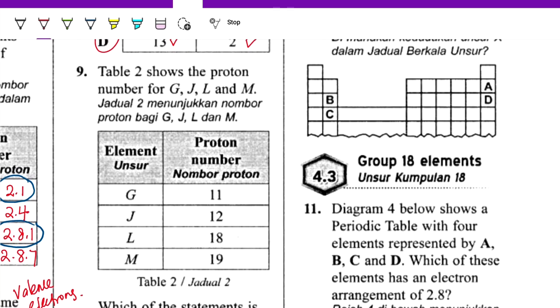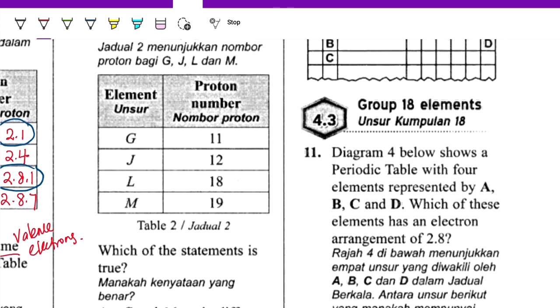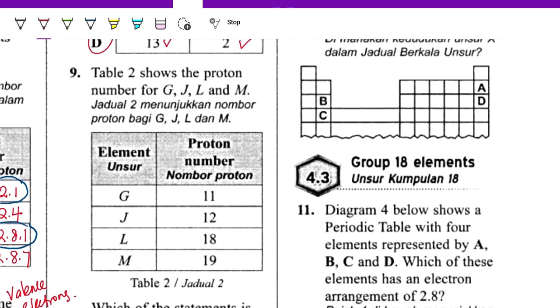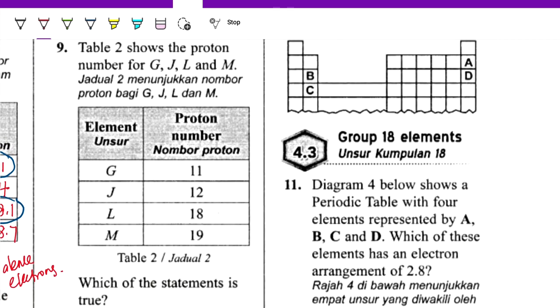Question number 9. Table 2 shows the proton number of G, J, L, and M. So which statement is true? First we look into the proton number given. So 11 protons, so it is 2, 8, 1. So it's 2, 8, 2, 2, 8, 8, and 2, 8, 8, 1.